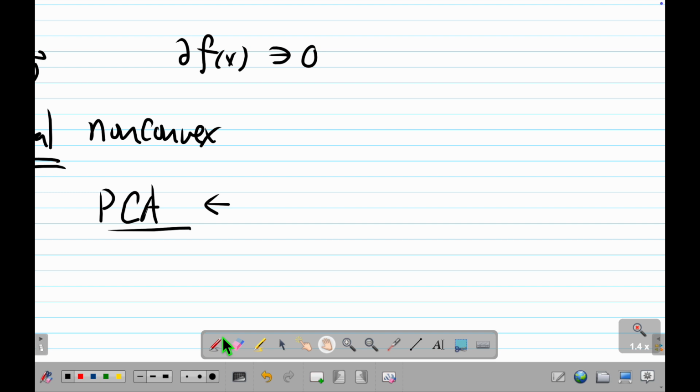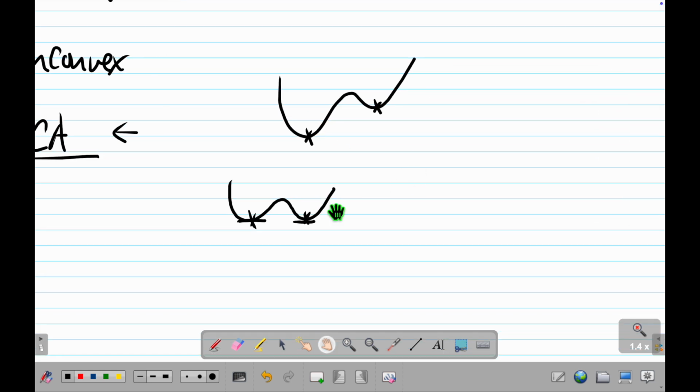So it's like this. If you have a function that looks like this, then this local minima is not as good as this global minima. What about structural non-convex? It's like, okay, you have a non-convex thing, but all the local minima are equally good, so it doesn't matter which one you go to. And let's say this is the value of the function. You can have a local minima that looks like this, and then suddenly a local minima that looks like this. This one is very flat, this one is very sharp. Some people say, oh, this is better, this is from deep learning. Then you will want to reach this local minima instead of that one. Then we have some way to do that, okay?